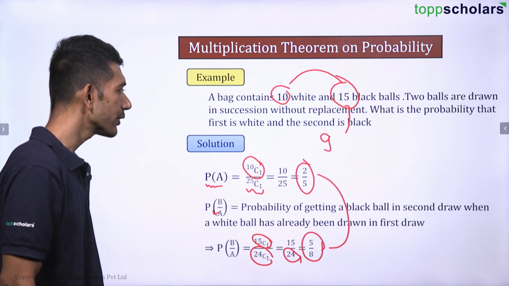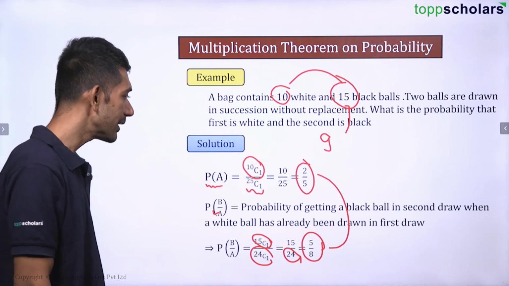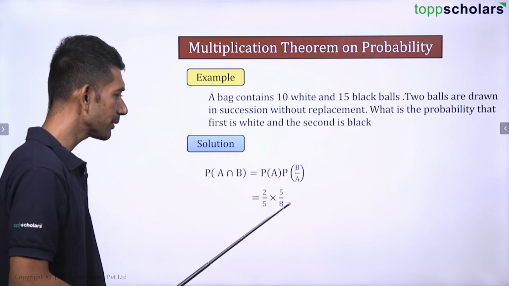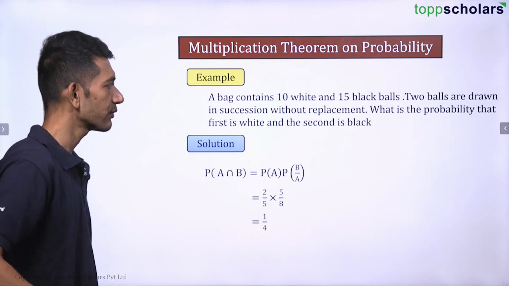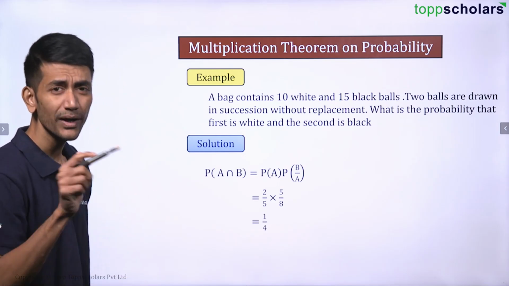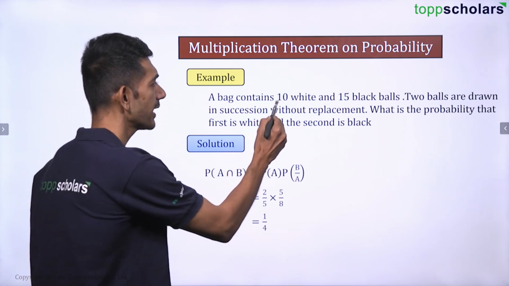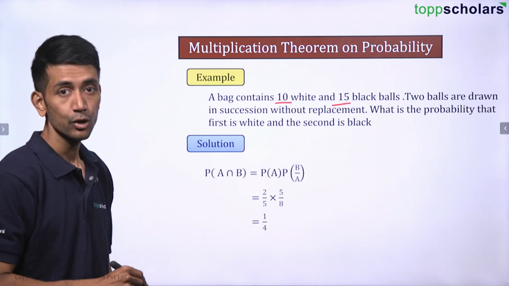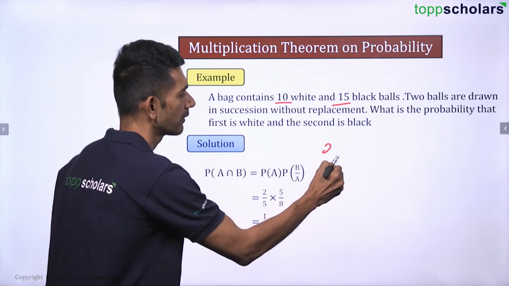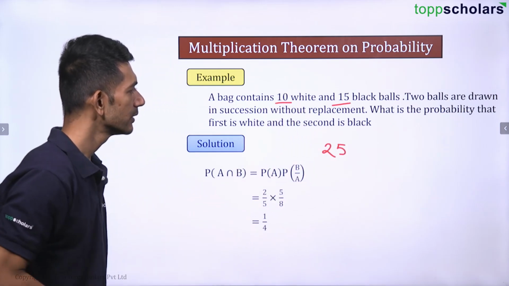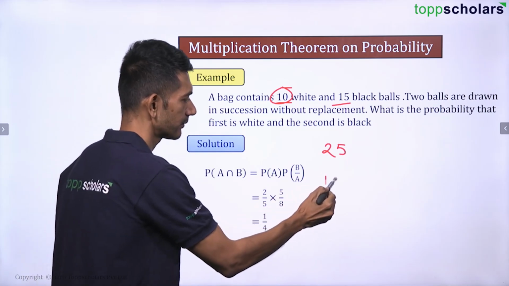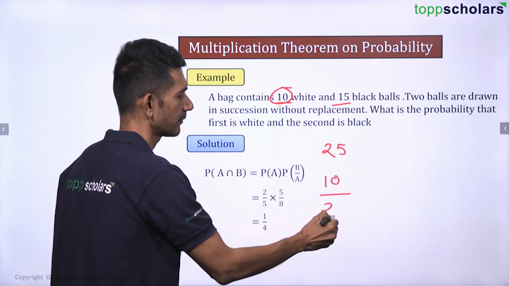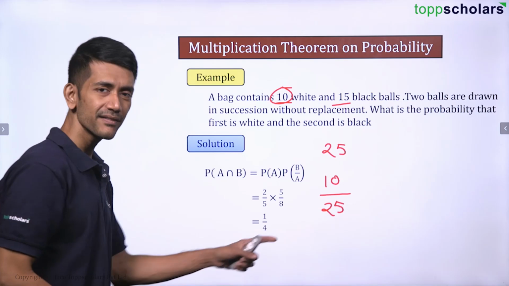Now you know what you need to do here. Definitely we need to multiply these values, and once you multiply 2 by 5 into 5 by 8, you are going to get 1 by 4. Correct? You can do this directly also. See, 10 white, 15 black. Total 25. Probability of white 10 by 25. This event is done.